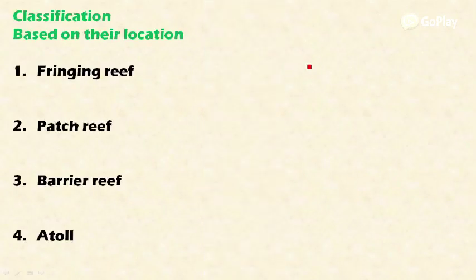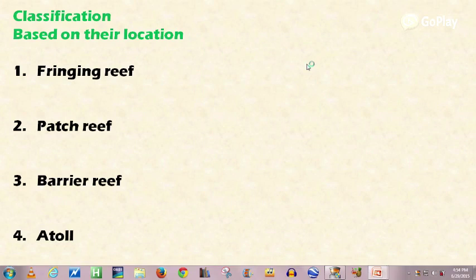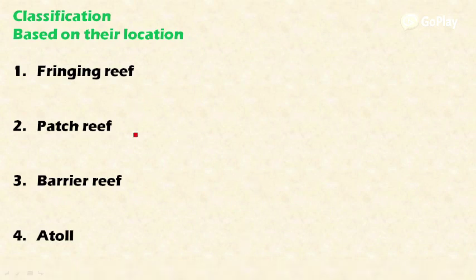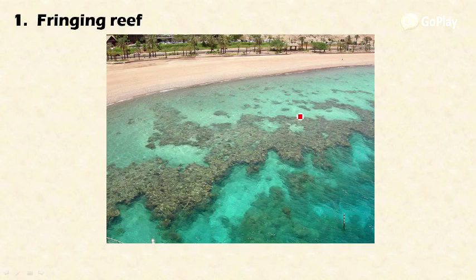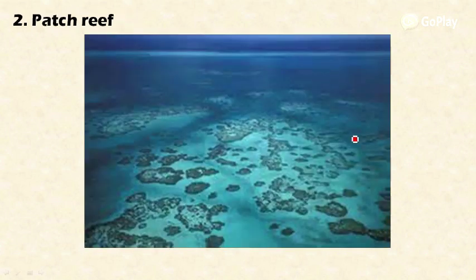So let's look at the classification based on their location. Coral reefs are classified based on their locations. They are classified into fringing reef, patch reef, barrier reef and atoll. First, let's look at the fringing reef. These fringing reefs are contiguous, that is attached with the shoreline, and they are the most commonly occurring reef form. So they live in attachment with the coastal line, and they are most commonly found in the Andaman Islands. This picture is from Israel.